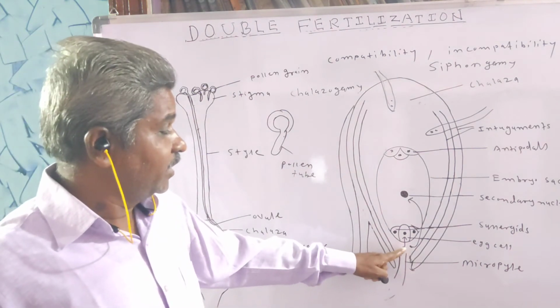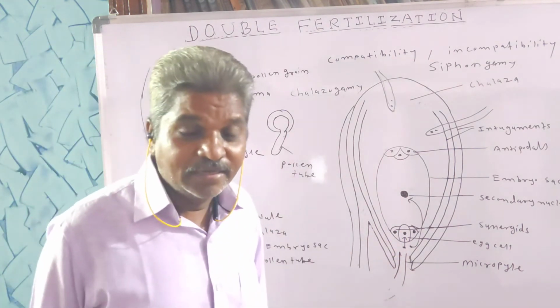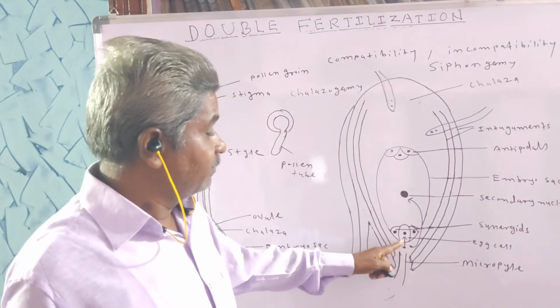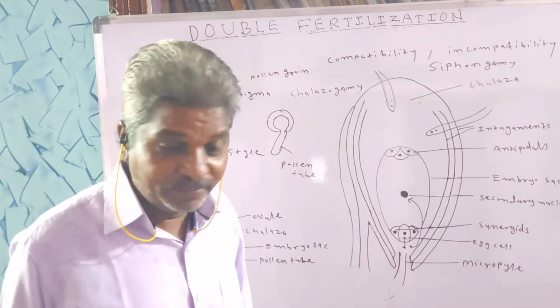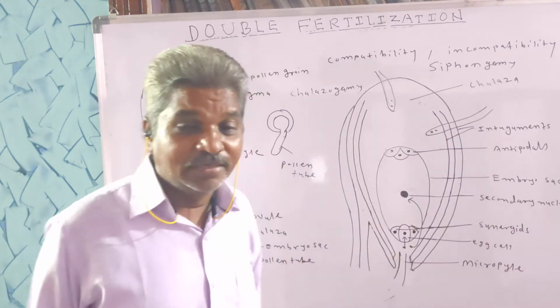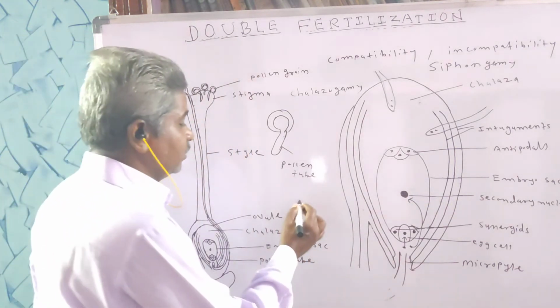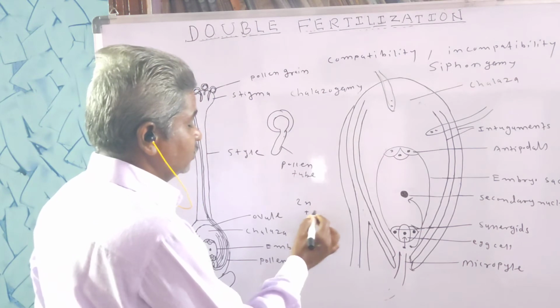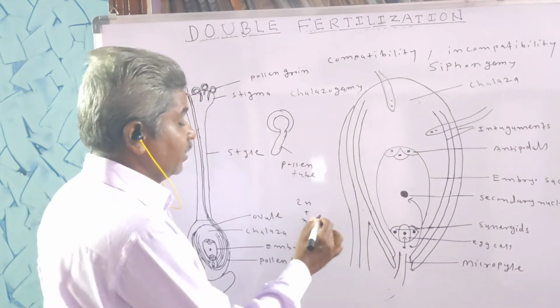One of the male gametes fuses with the egg, and this first fusion is called syngamy. Another male gamete fuses with the second nucleus. The second nucleus is diploid, and this other male gamete is haploid.